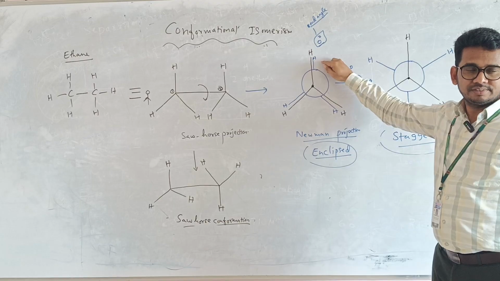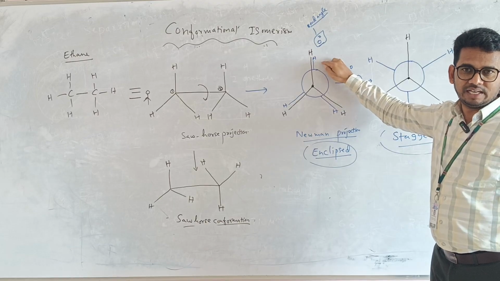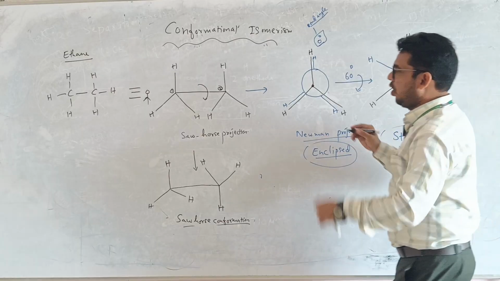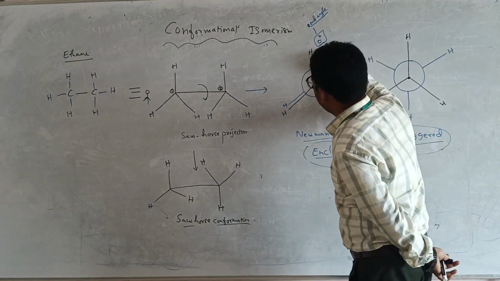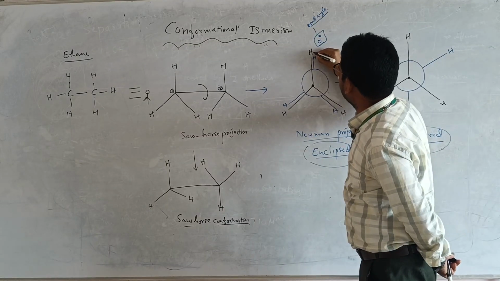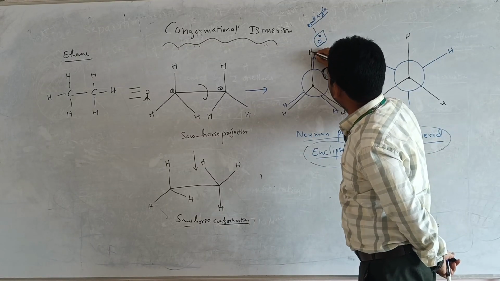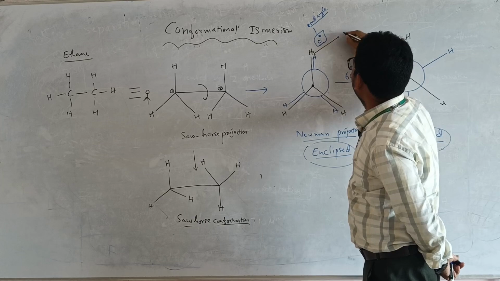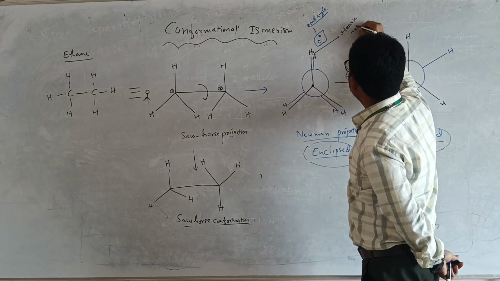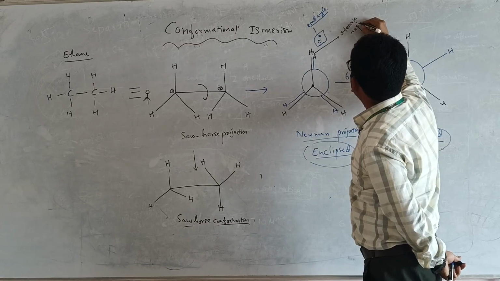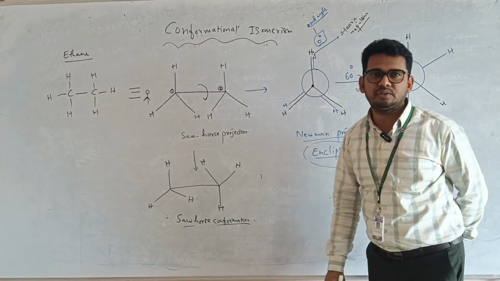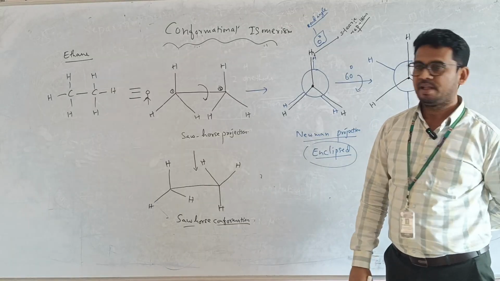Here, what did I tell in the last class? Steric repulsion will be more. What type of repulsion will be more? Steric repulsion. Steric repulsion means repulsion between the two hydrogens. What type of repulsion does it cause? Steric repulsion. Remember this word, it is very important. Steric repulsion is going to be caused.